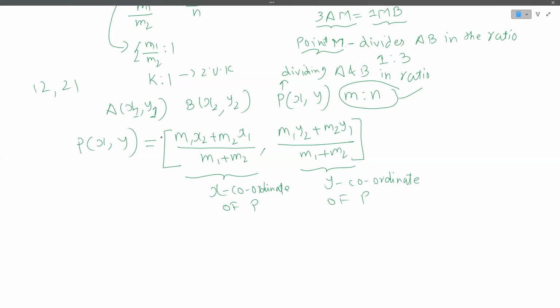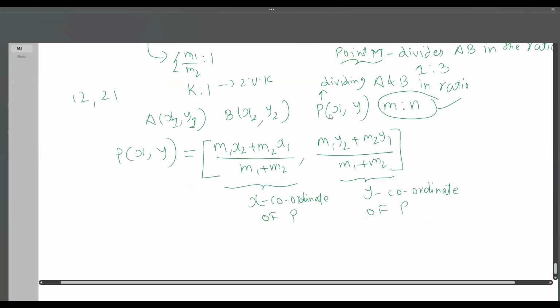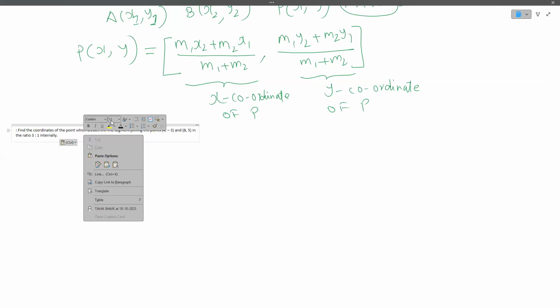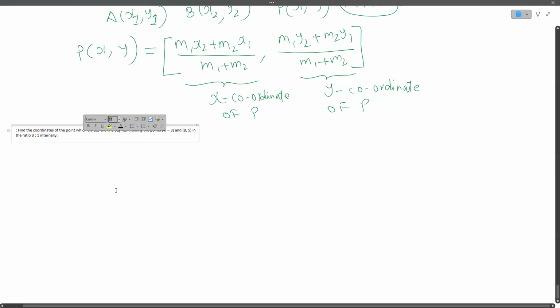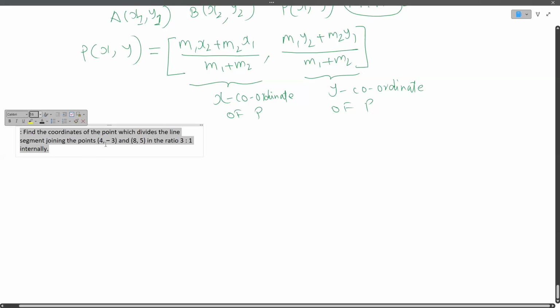Okay, now let us take a sum from NCERT. Okay, is this visible, Zeb?